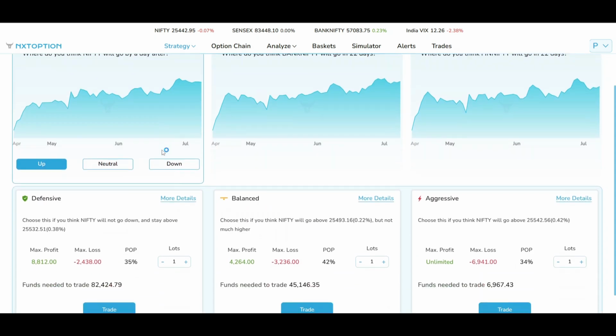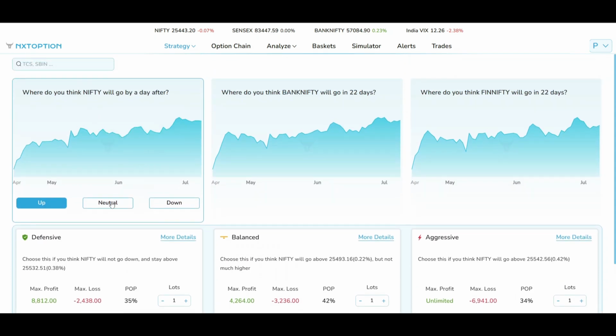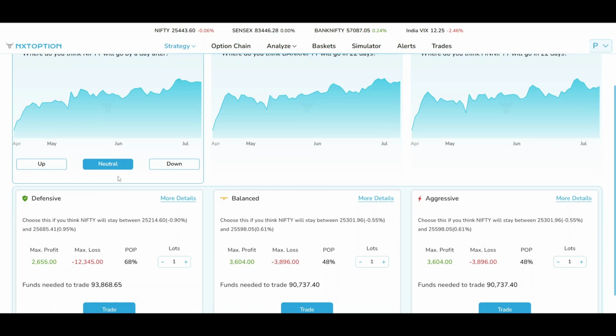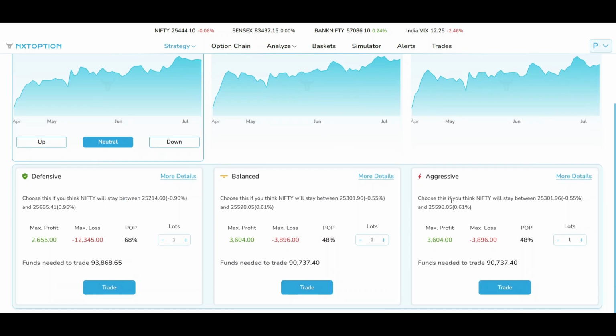You can also go for neutral. Suppose you believe that the market is going to be range bound today. You can go for a neutral stance, and even in neutral you'll find defensive, balanced, and aggressive. So let's look at aggressive here.